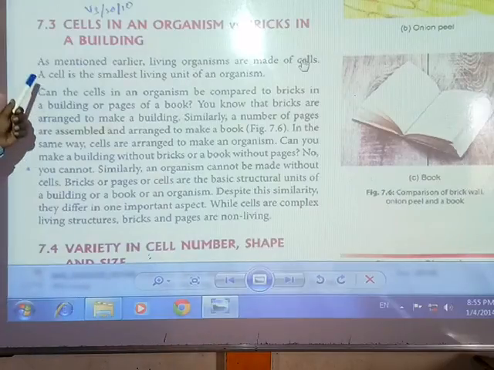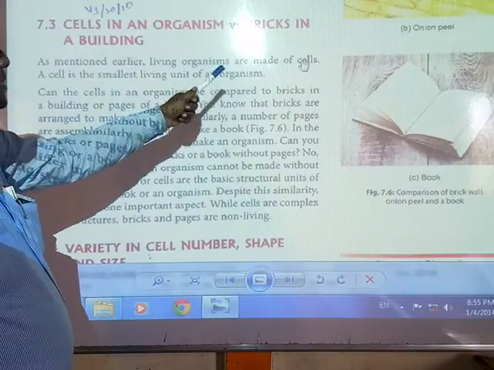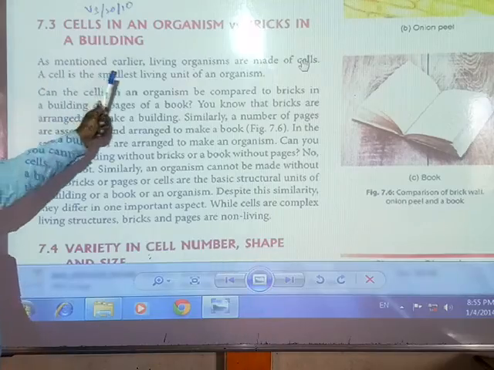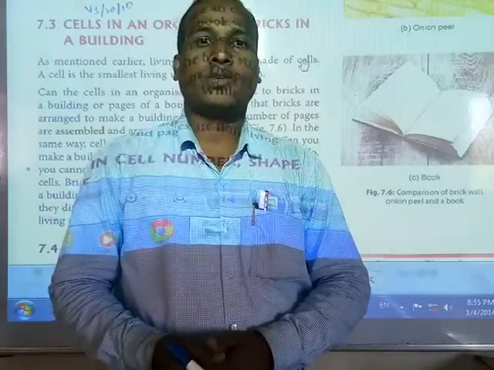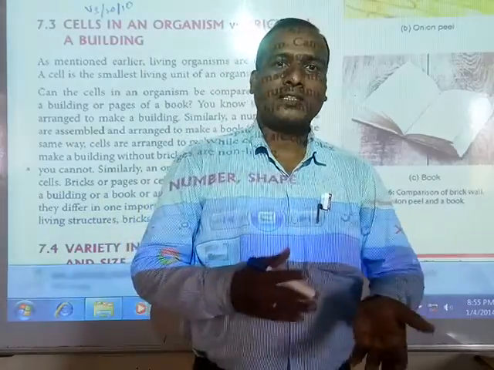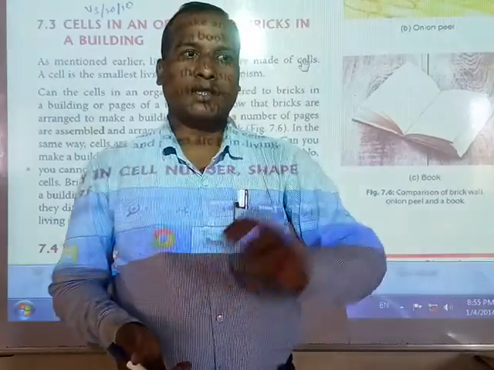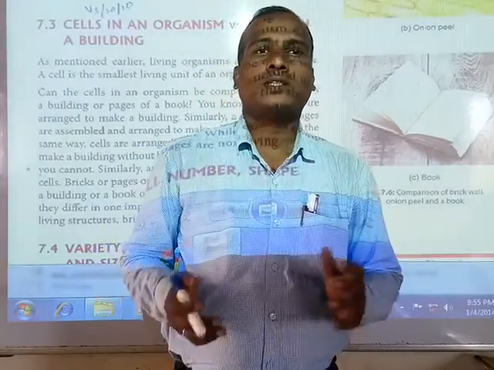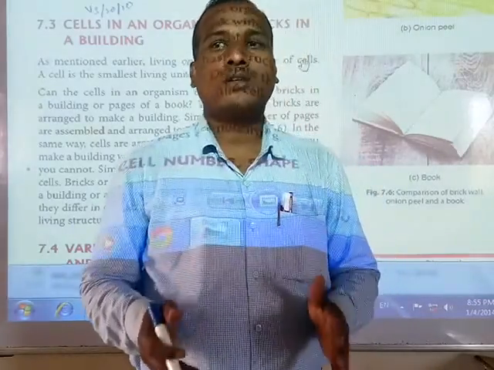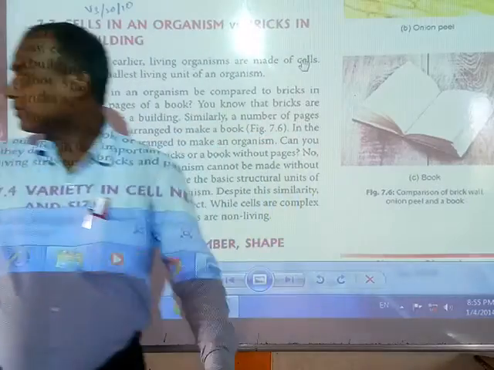As mentioned earlier, living organisms are made of cells. A cell is the smallest living unit of organisms. But what is the difference here? You have to understand, friends. A cell is a living thing, but bricks or pages are non-living things.